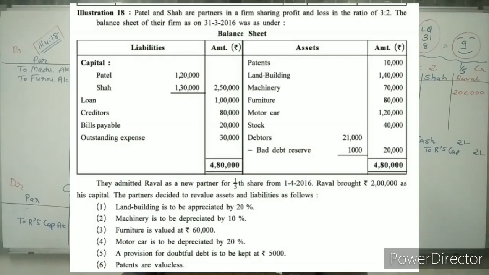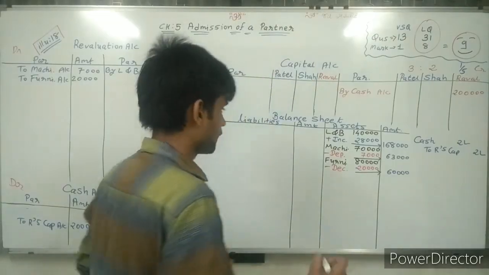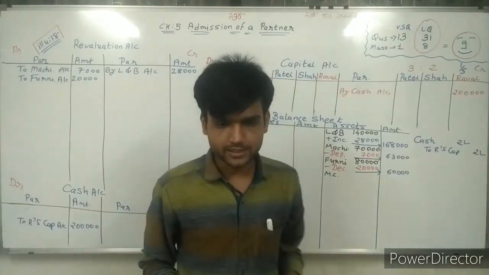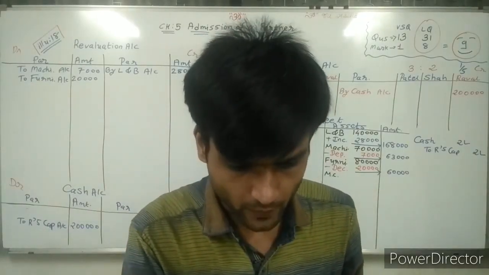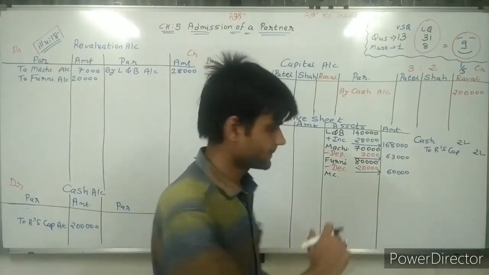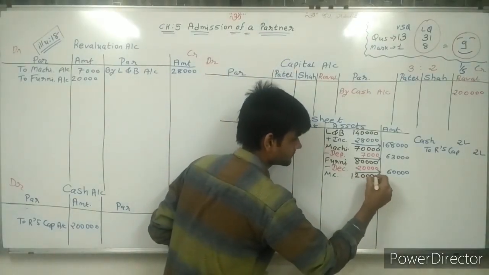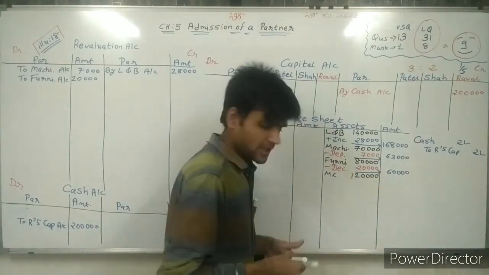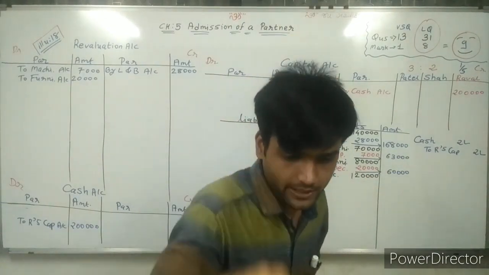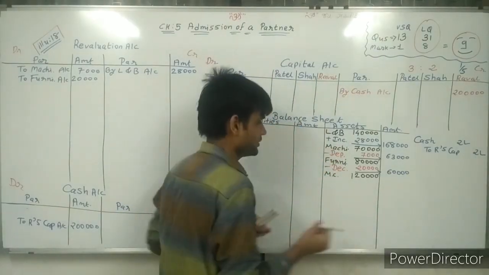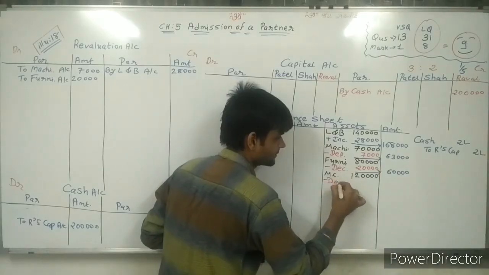Now going ahead, adjustment number 4. Motor car is to be depreciated by 20%. Again, sir, motor car is given 1,20,000 in the balance sheet. So first of all, write motor car 1,20,000. Now from 1,20,000, it is depreciated by 20%. Sir, decrease, depreciate 20%.